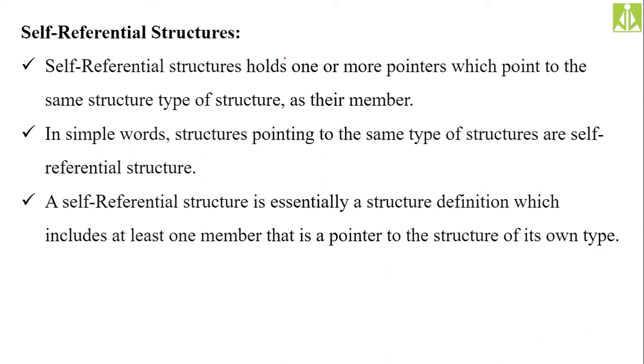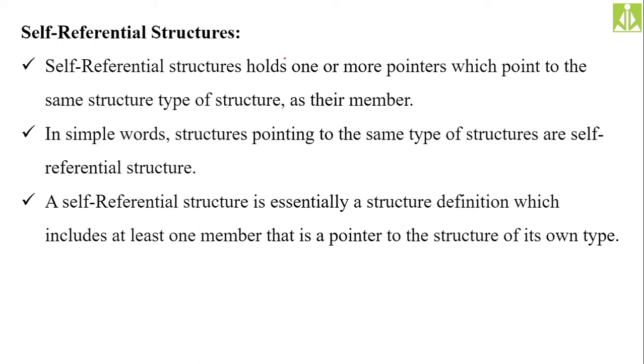Whenever I'm pointing out my mistake, I need to mention my reference over there, that I have done that. In that same way, when you are declaring a self-referential structure, you have to give the reference of that same structure as a part of that structure. Giving the reference of that same structure as a part of that structure is nothing but a self-referential structure. Essentially, a self-referential structure is a structure definition which includes at least one member that is a pointer to the same structure.